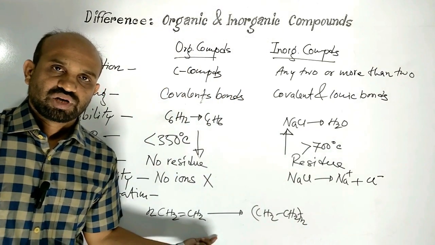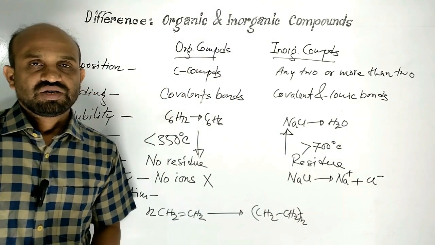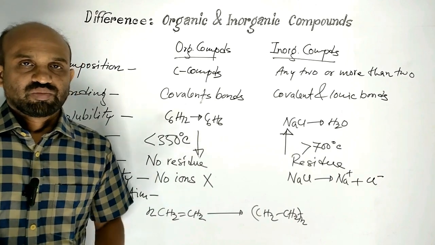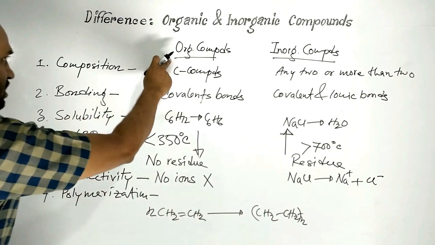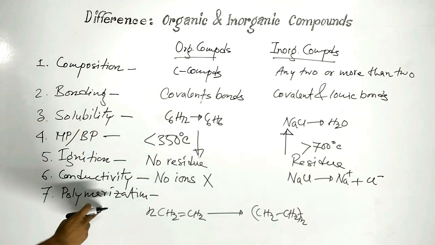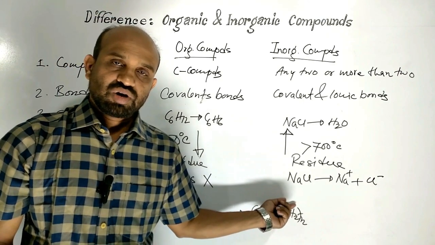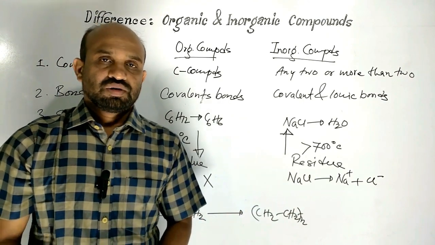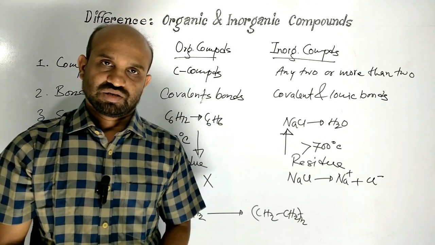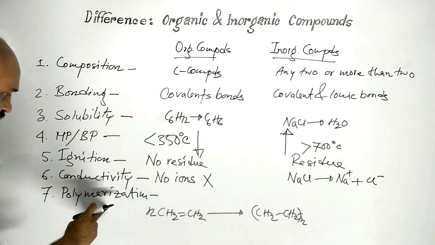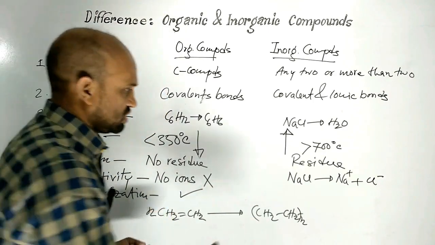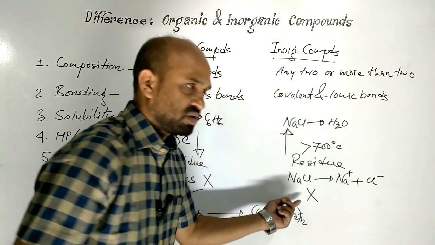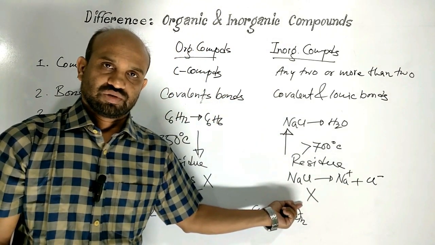A number of molecules polymerize to polymer molecule, that is polythene. So, organic compounds undergo polymerization, but inorganic compounds cannot demonstrate polymerization. So, polymerization, organic compounds; no polymerization for inorganic compounds.